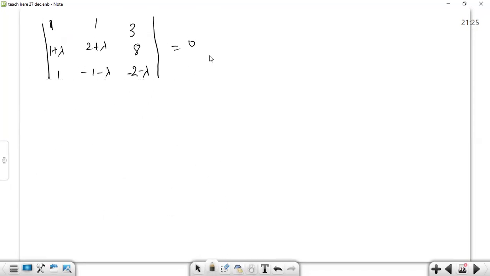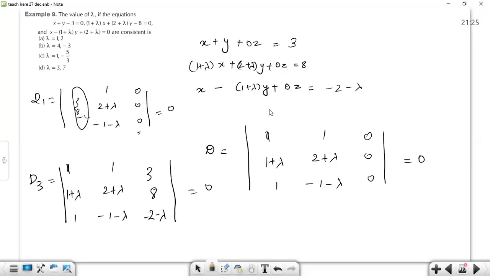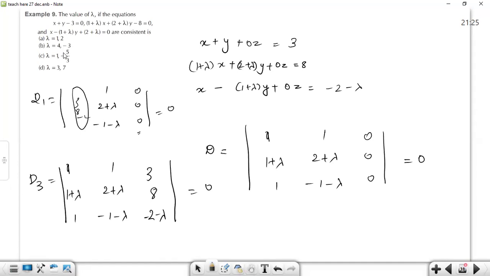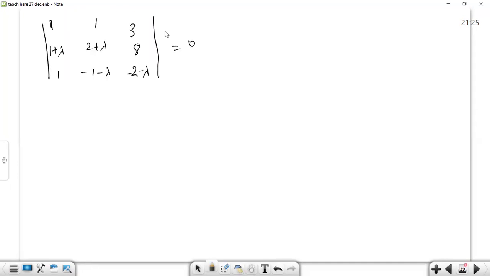Now, we have discussed earlier, we can assume values of lambda, but there are so many values. So instead of assuming and checking 8 values of lambda, we can simply solve the determinant, given determinant. Now we know the basic objective and the basic trick for solving a determinant is to make the maximum number of 0 in any row or any column.